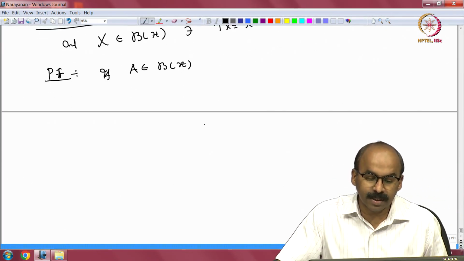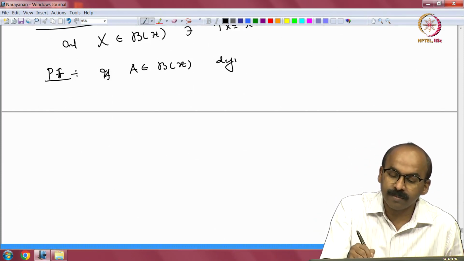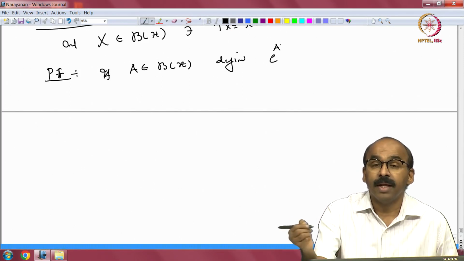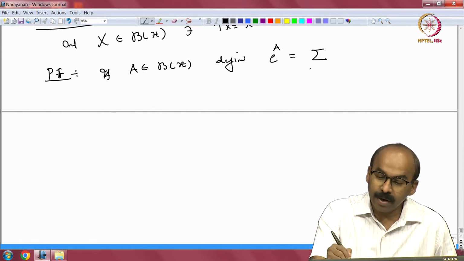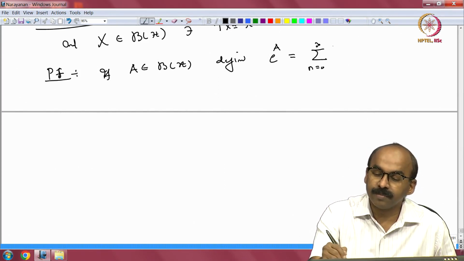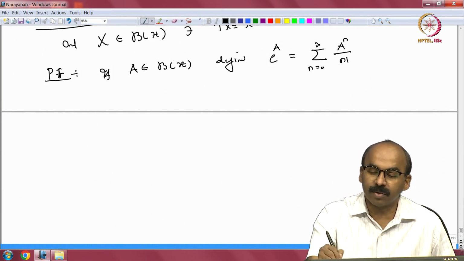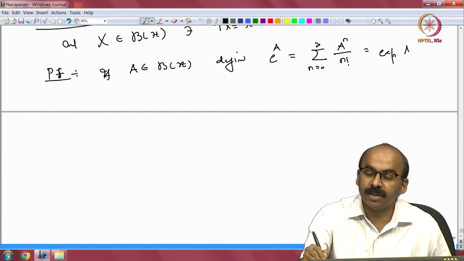Just like a matrix, you can define the exponential of an operator. How will you define the exponential of A? So, e to the A you write as a series: summation n equal to 0 to infinity, A to the n, which is another operator, divided by n factorial. Sometimes we will also write exponential of A.